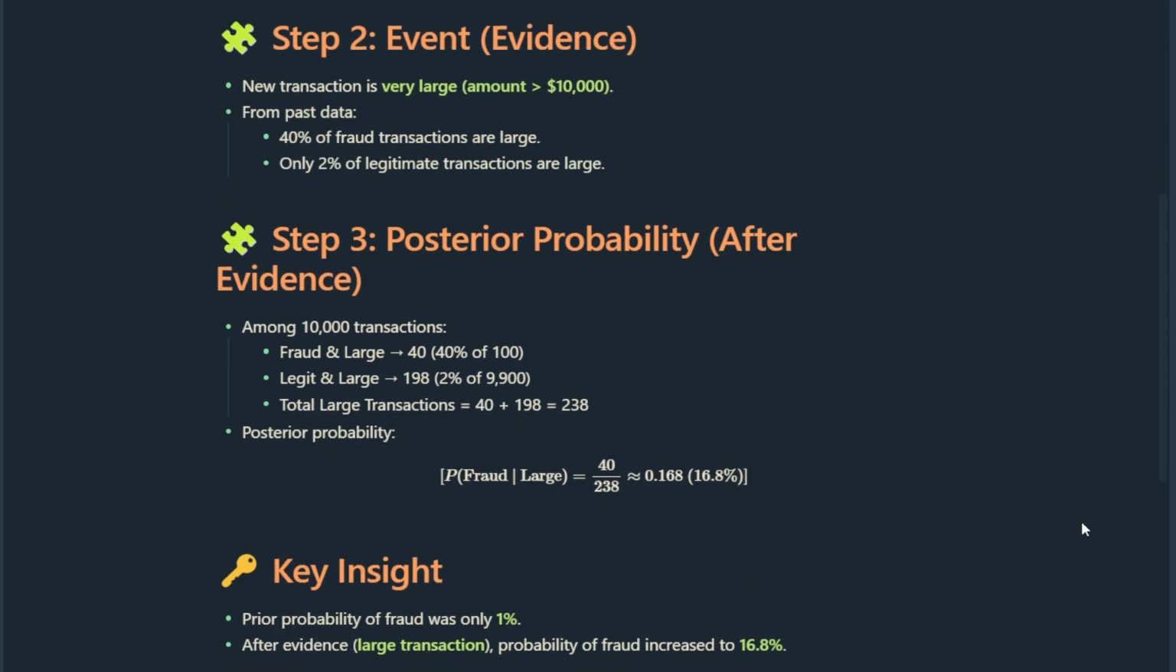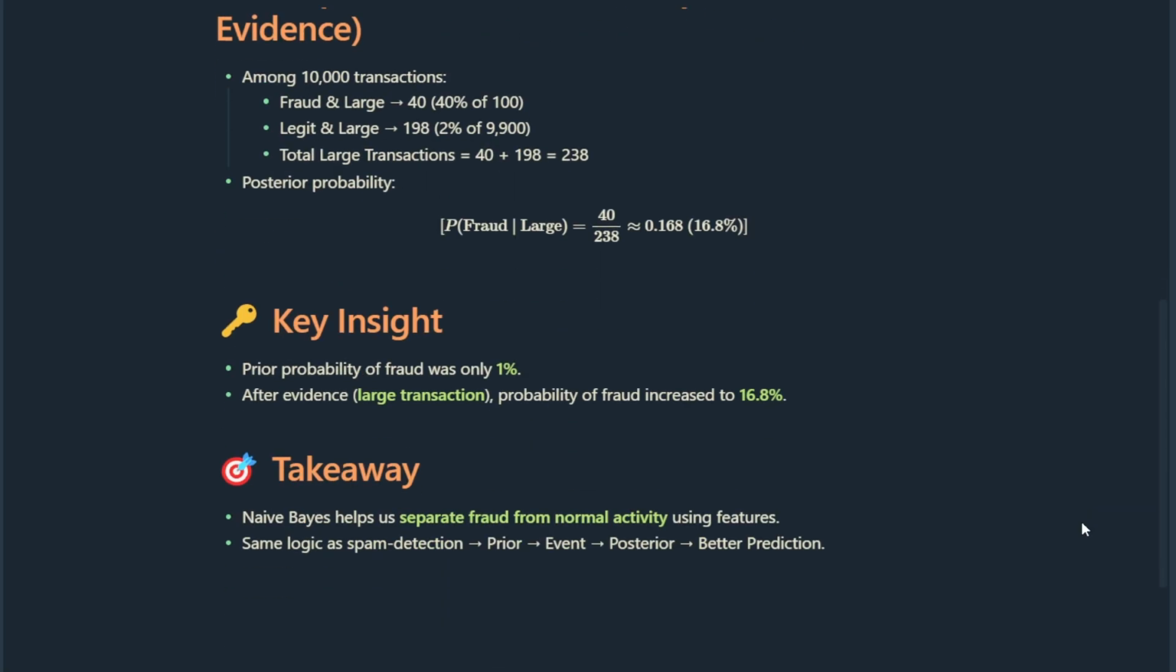Step 3. Posterior probability. If we calculate, fraud and large is 40 transactions, legitimate and large is 198 transactions, so the total large transactions is 238. Now the probability that a large transaction is actually fraud, probability of fraud given large, equals 60.8%. See the difference. The prior probability was only 1%, but after the evidence of a large amount, it jumps to almost 70%. Key insight: Naive-Bayes helps banks spot suspicious transactions by using patterns in the data.